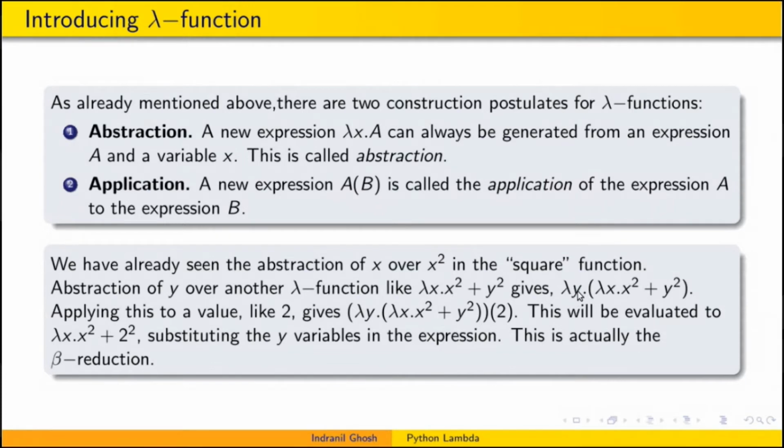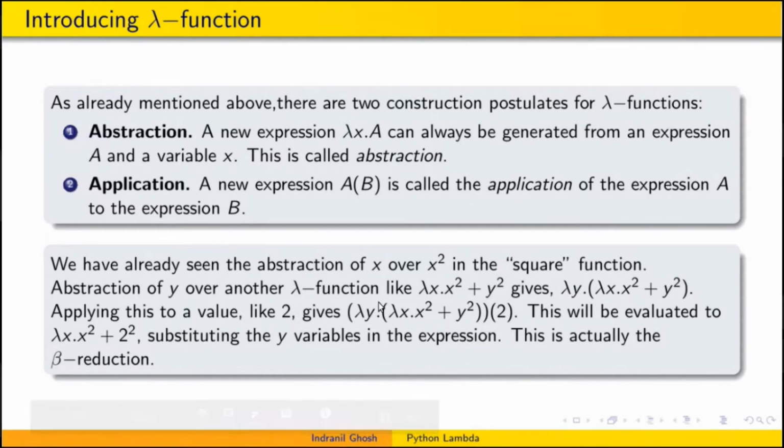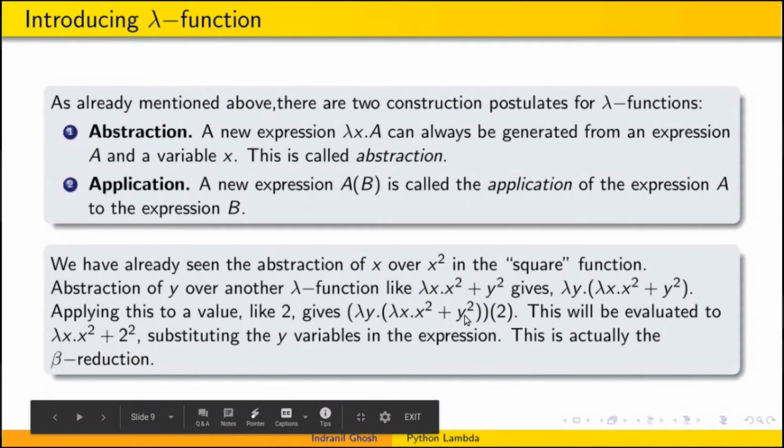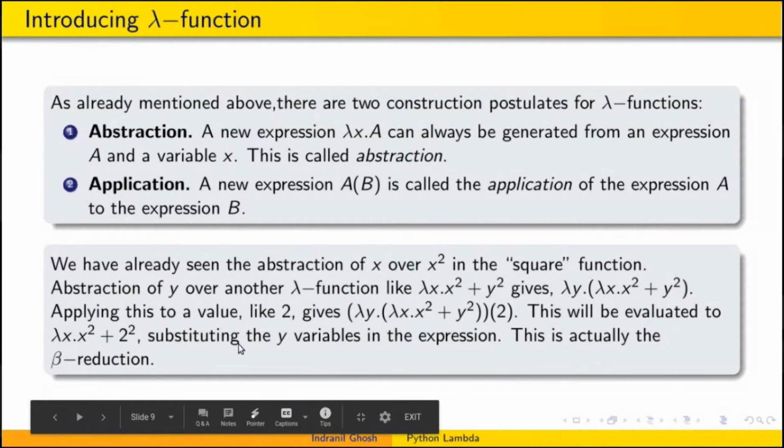We can also try this with two lambda functions in a single expression. So this is a function of two variables, f of x comma y equals x square plus y square. It can be written as lambda y dot lambda x dot x square plus y square, taking in two variables. At first we pass 2 as an argument to the whole expression, and all the y's are replaced by 2. This evaluates to lambda x dot x square plus 2 square, substituting the y variables in the expression. This is actually beta reduction.